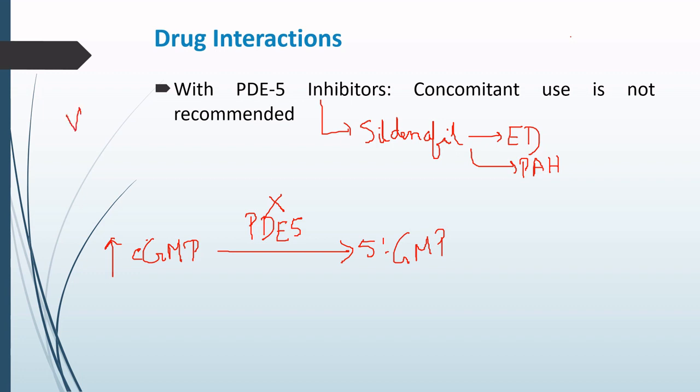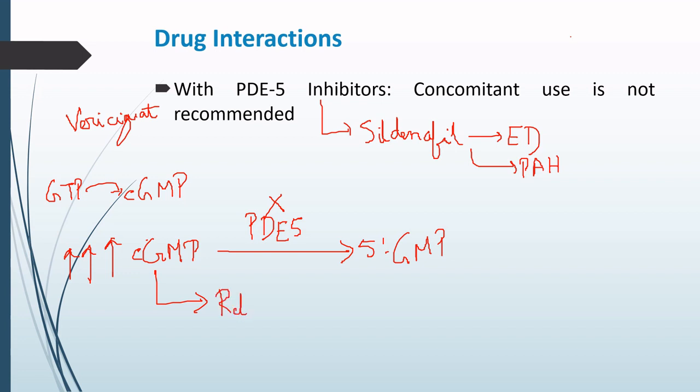Now if the same patient is being given Vericiguat also at the same time, then we know that due to Vericiguat, ultimately GTP will be converted into cyclic GMP. So if both of these drugs are given together, that is phosphodiesterase 5 inhibitors and Vericiguat, the level of cyclic GMP will be very high. We also know that cyclic GMP causes the relaxation of the smooth muscles.